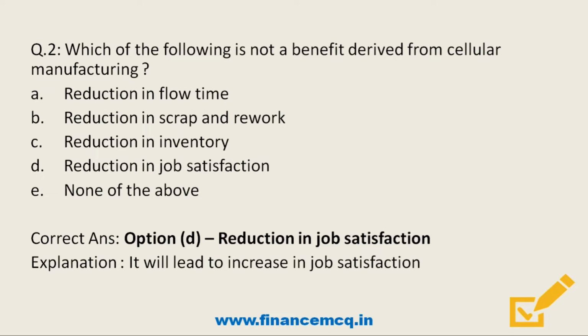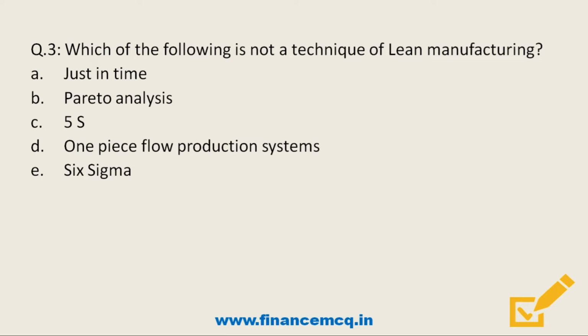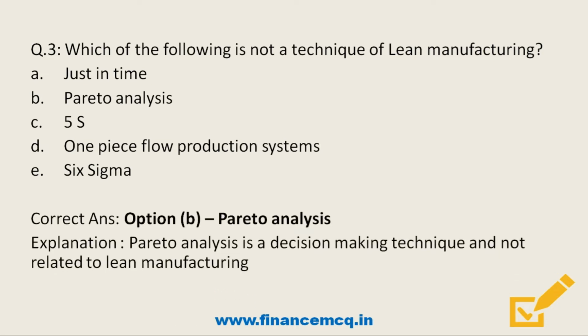So moving on to the next question. Which of the following is not a technique of lean manufacturing? Option A, just in time, option B, Pareto analysis, option C, 5S, and option D, one piece flow production system, and last option, Six Sigma. So which of the following is not a technique? So the correct answer is option B, Pareto analysis. Friends, Pareto analysis is a decision making technique and not related to lean manufacturing. So friends, what is Pareto analysis? Let's discuss in our next video, and those who know the answer, please comment in the comment box.